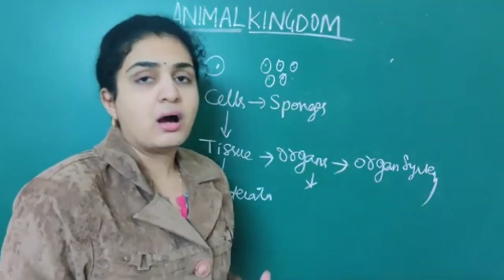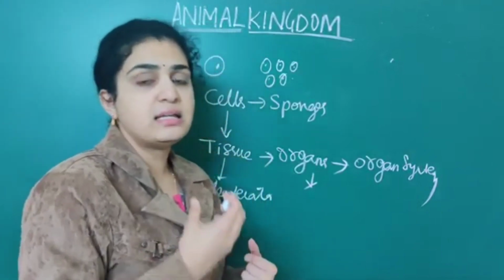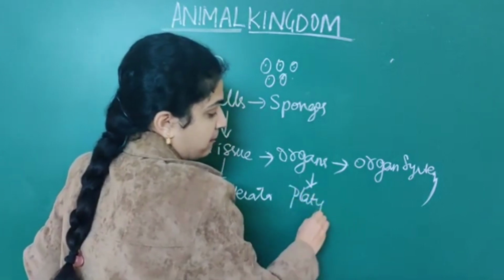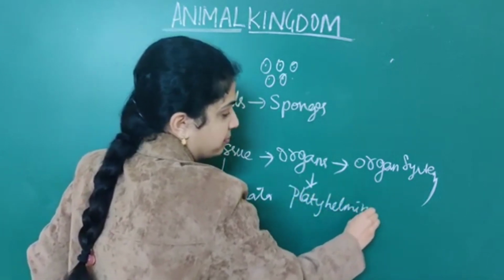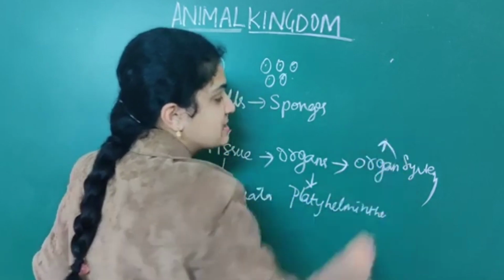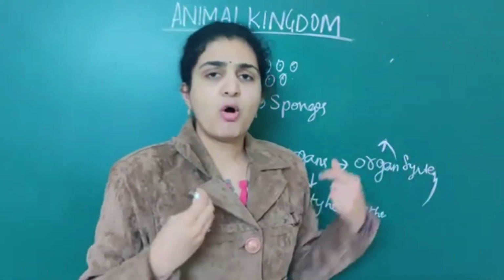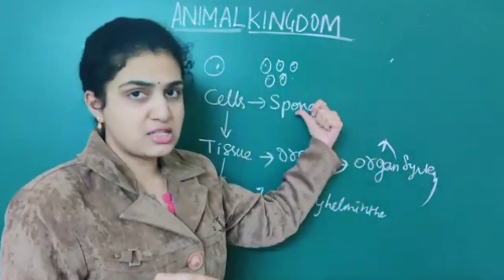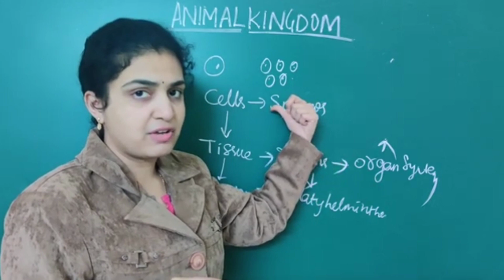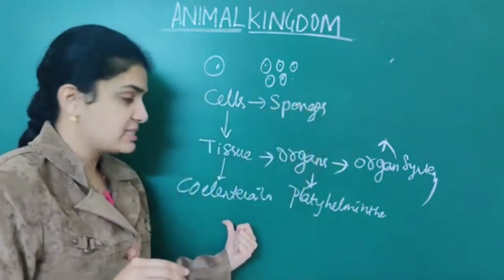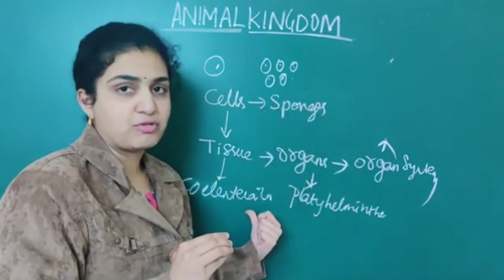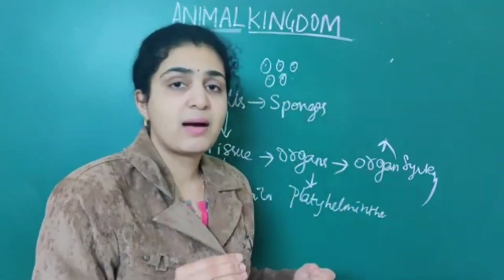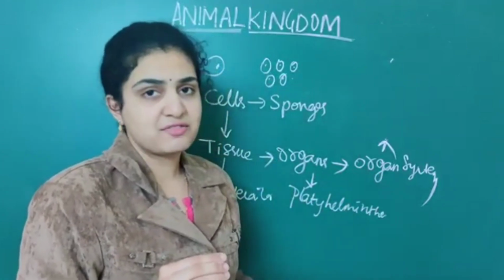Numerous organs are functional mostly in the phylum called Platyhelminthes. Then numerous organ systems form all the rest of the phyla except these three. The first one is sponges, under phylum Porifera. Then coelenterates have only tissue level of organization. Organ level is only Platyhelminthes. The rest all come under organ system level of classification.